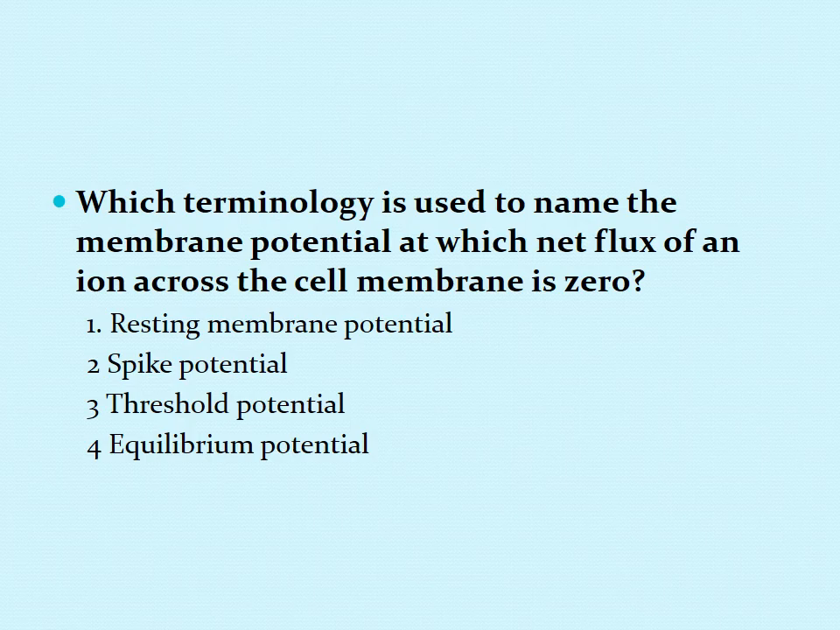Okay, now let's discuss a few MCQs to clear your concept more. Which terminology is used to name the membrane potential at which net flux of an ion across the membrane is zero? It's either resting membrane potential, spike potential, threshold, or equilibrium potential. So at which potential is the net movement of ion zero? It's at the equilibrium potential, when no net movement of ion occurs down the concentration gradient due to equal and opposite electric gradient, and this is also known as the Nernst potential.